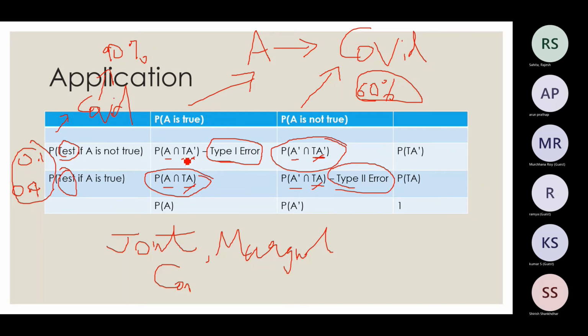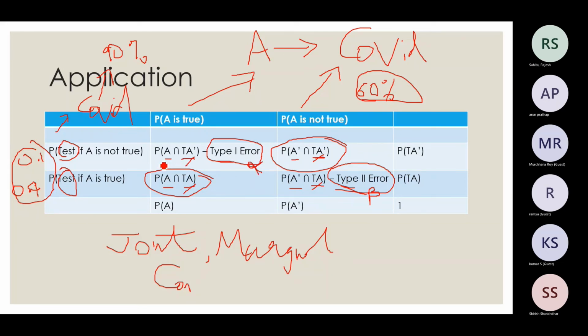So which one of these is serious? Chats, I need answers. Type 1 error or type 2 error? Which one is more serious? You can reply 1 or 2. Which is more serious, or which one should I try to avoid most? Okay, there are terms for these. Type 1 error is called alpha and type 2 error is called beta. So which one should I consider most?